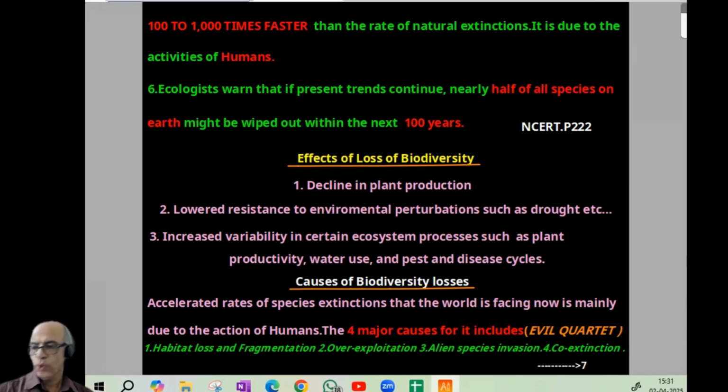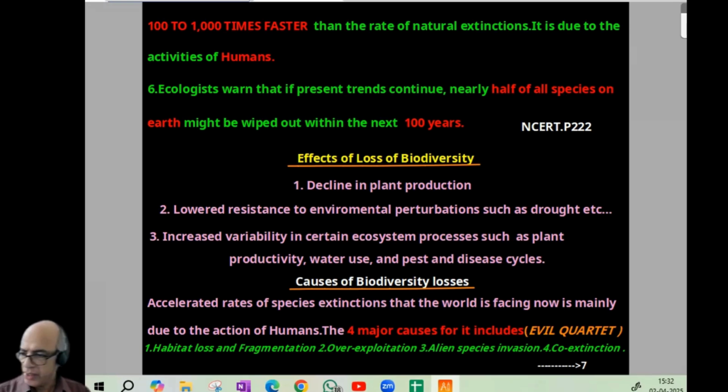Now, the effects of loss of biodiversity. What are the effects? Basically 3 effects that include everything. Decline in plant production, lower resistance to environmental perturbations such as drought, and increased variability in certain ecosystem processes such as plant productivity, water use, and pest and disease cycles. So all will be affected. Efficiency will be gone.